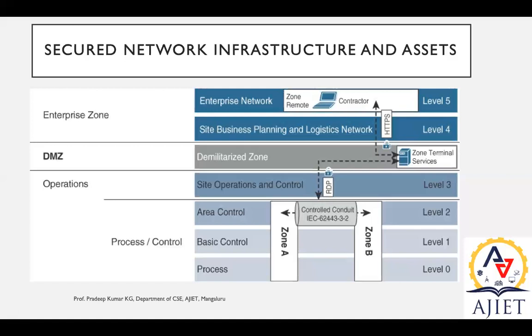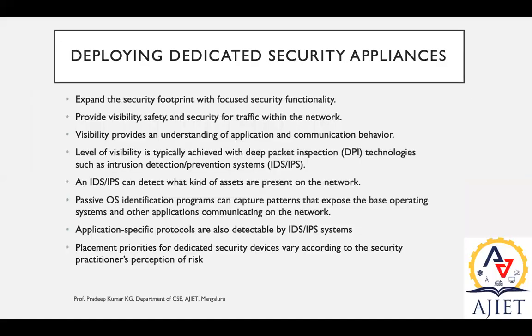So that is secure network infrastructure and assets, so that we can secure individual components, individual assets, and infrastructure together under this particular environment. That is secure network infrastructure, providing security for each and every module, each and every component used in the industry. Okay.